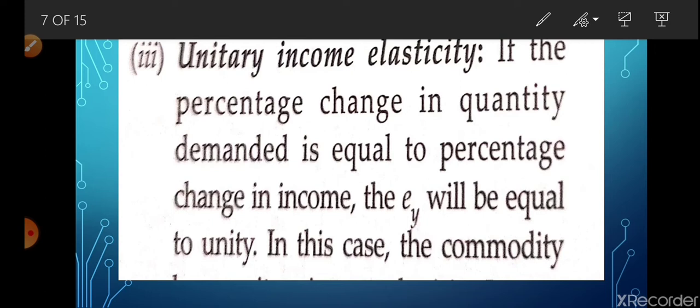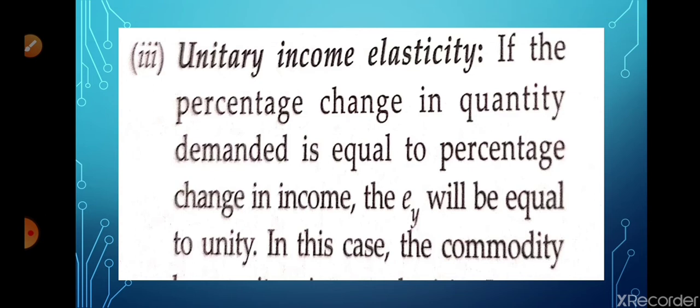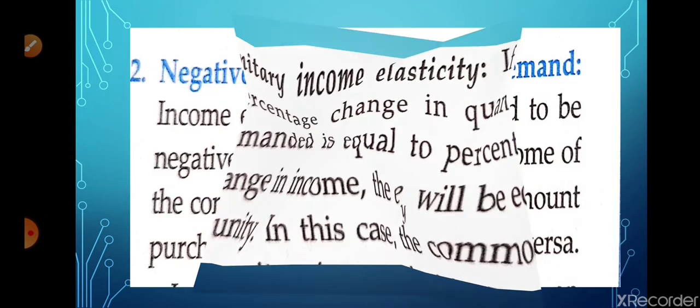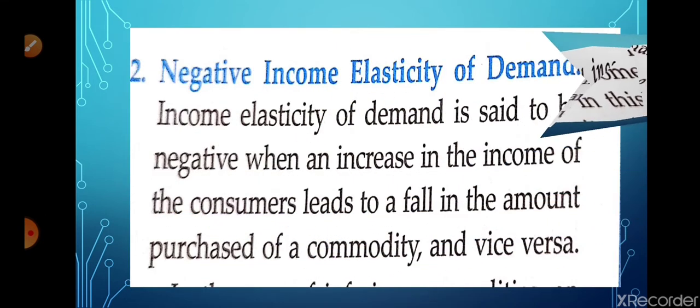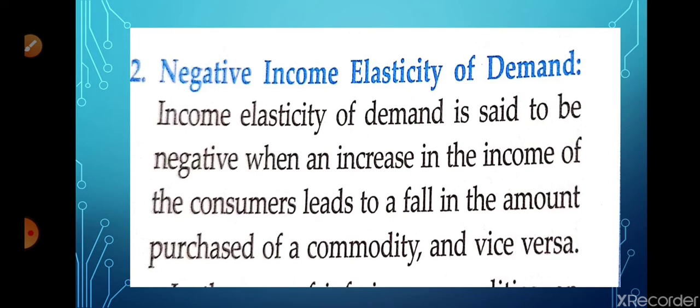So let us go for the next topic, that is negative elasticity of demand. What is meant by negative elasticity of demand? When there is a negative impact of the income on the quantity demanded. So when an increase in income of the consumer leads to a fall in the amount purchased of the commodity, and vice versa.